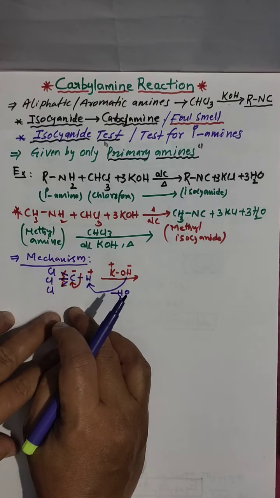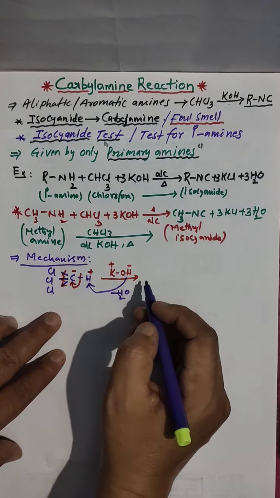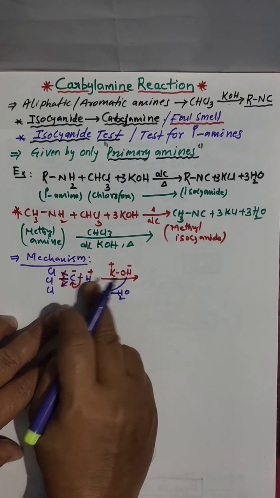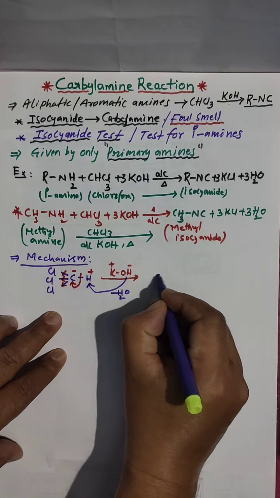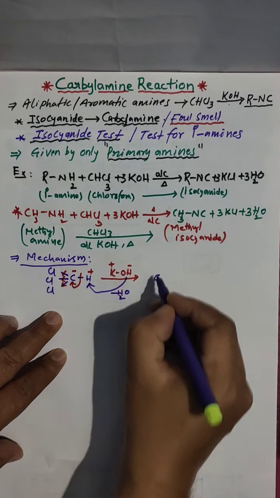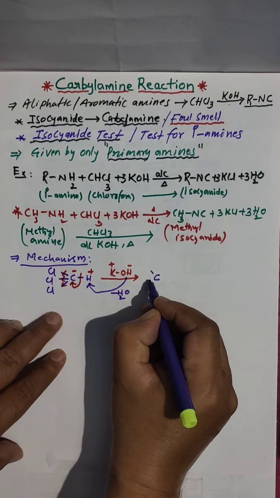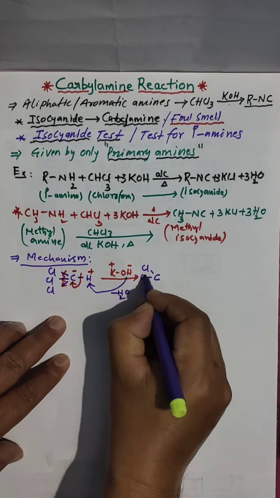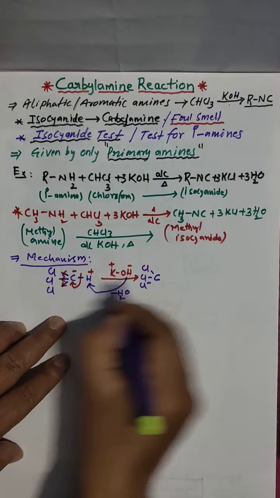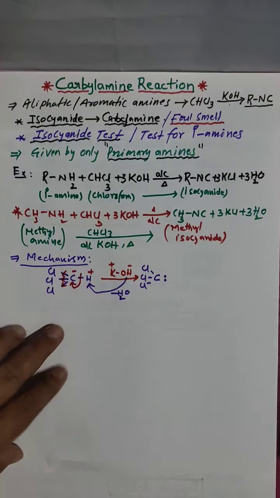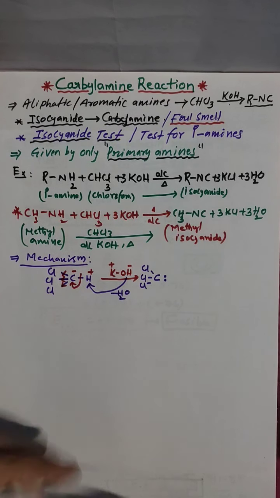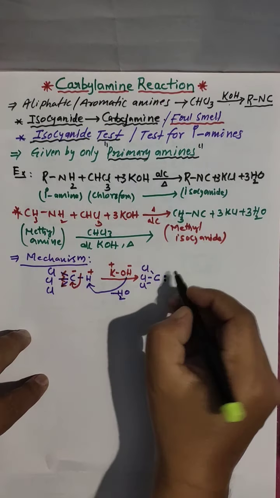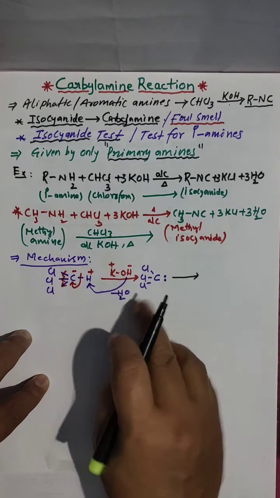In this stage you get the species with H plus removed, that is carbon with 3 chlorines, carrying a lone pair of electrons. This is the intermediate.